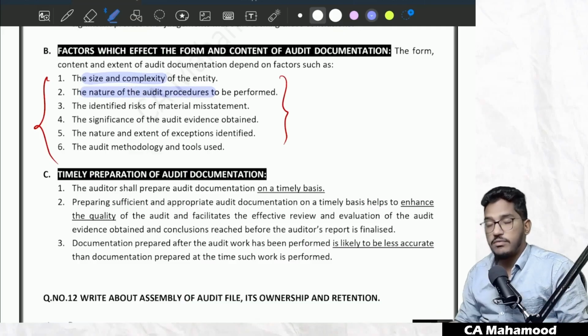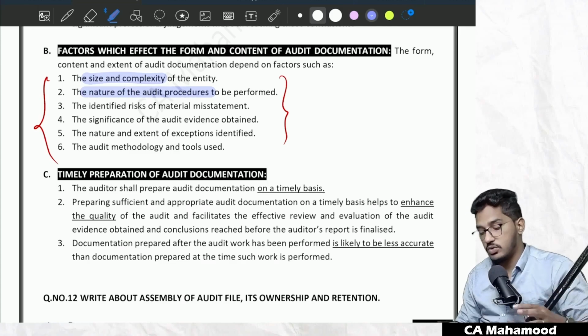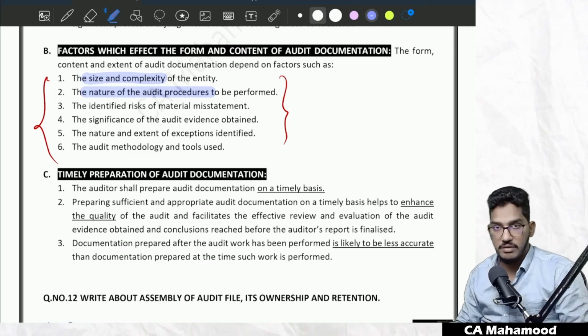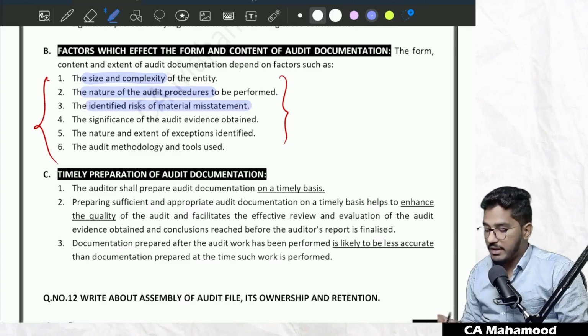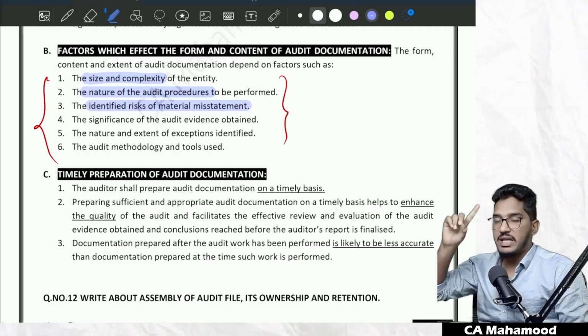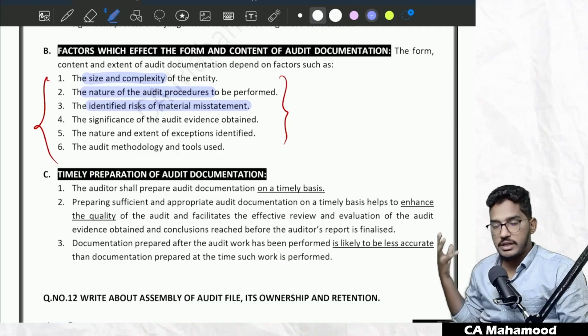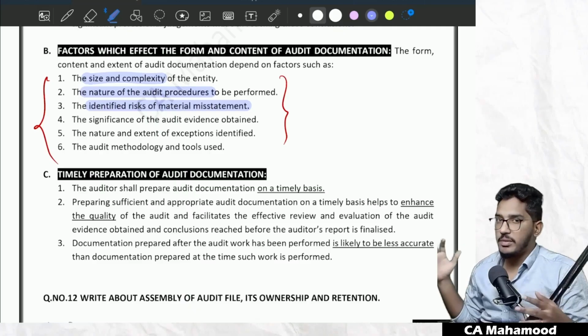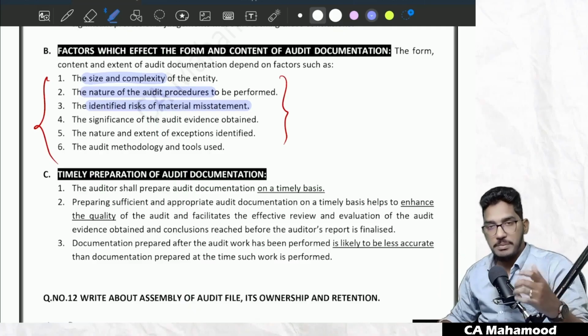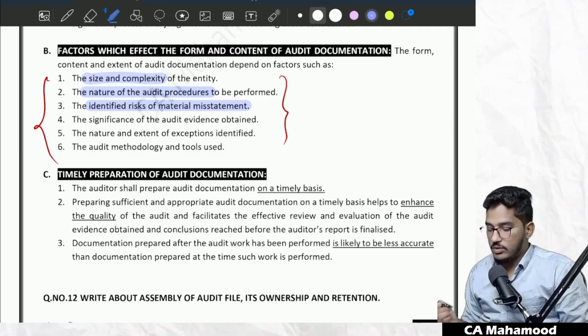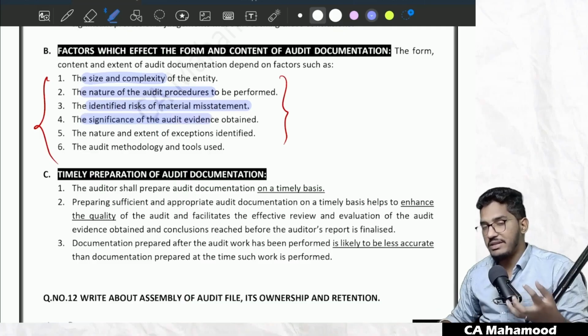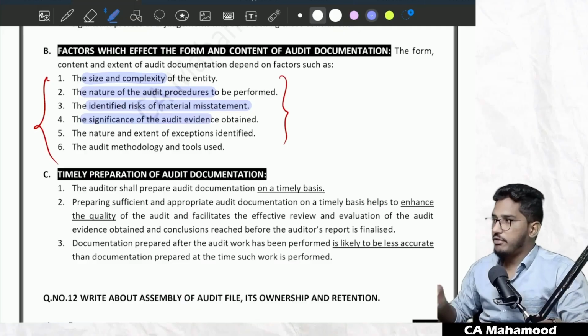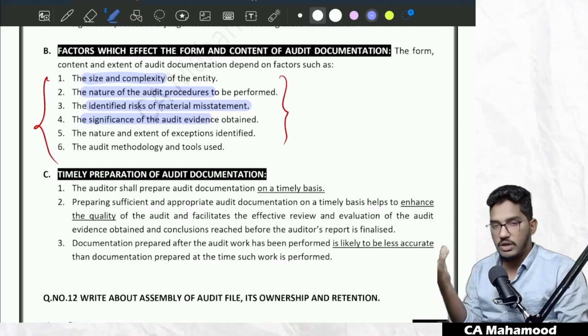It depends on the nature of audit procedures you are performing. What kind of audit procedures you are performing, on that also the extent of documentation will rely. And also the identified risk of material misstatement. If you find risk is very high, you will perform more audit procedures. You will have more evidence, and that evidence will go and sit in audit documentation. That means audit documentation is going to get bulky when the risk of material misstatement is very high. And also the significance of the audit evidence you have obtained. If you find certain evidence as very significant, you will include it. If you find an evidence as not that significant, you will not include it.